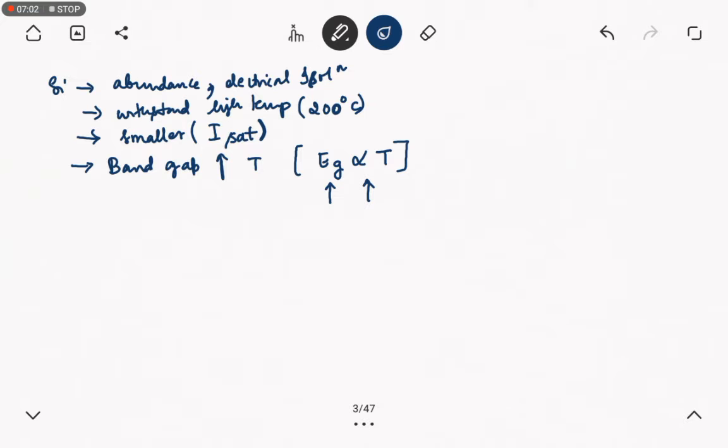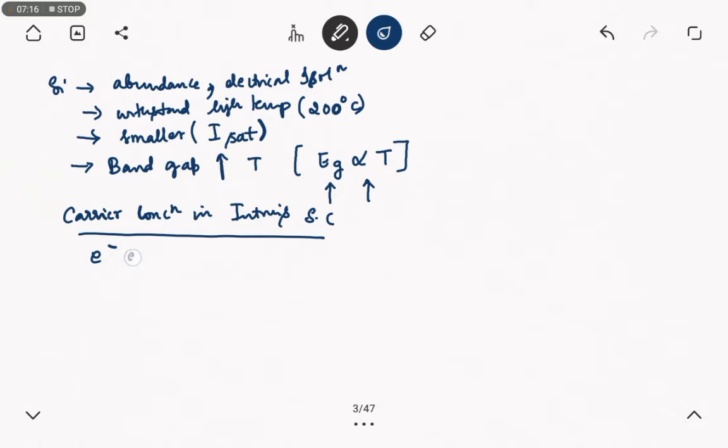So we'll be discussing the carrier concentration. Carrier concentration in intrinsic semiconductor. What will be the carrier concentration? The electrons and holes are equal.